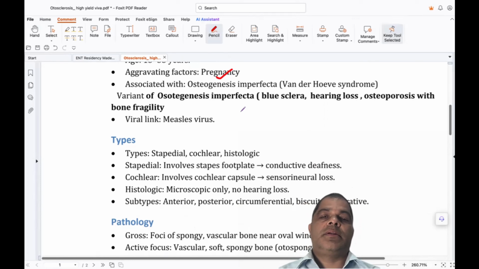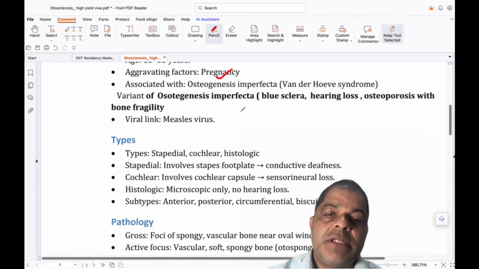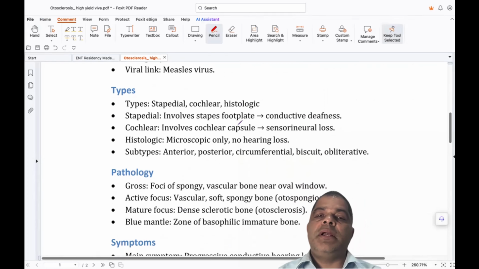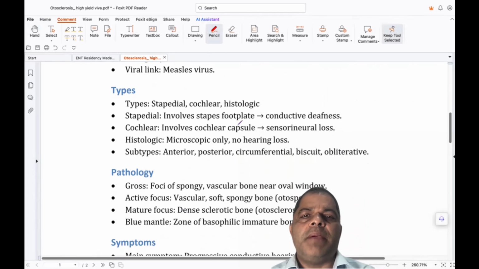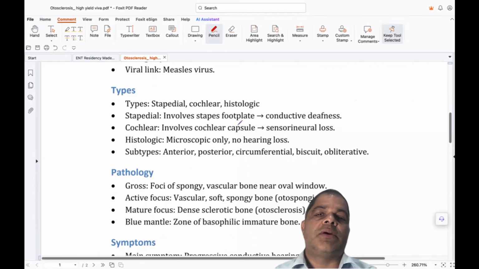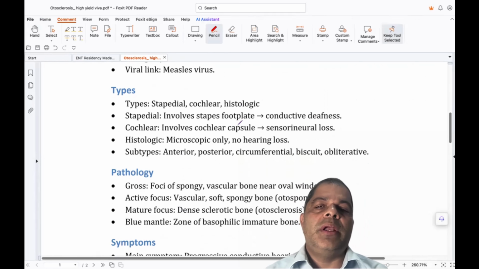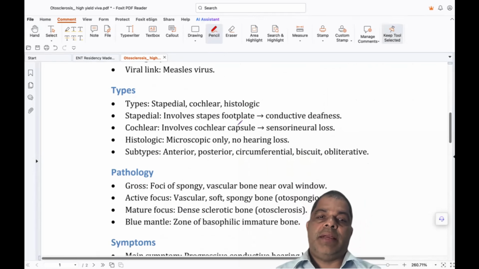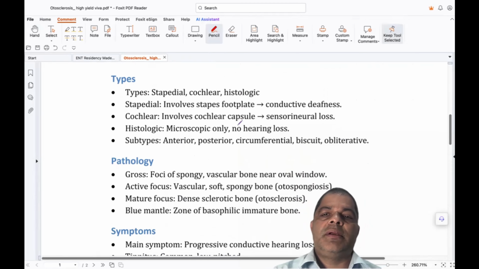Viral link: if somebody asks about the viral link, you have to answer measles virus. What are the types? There is the stapedial type, which occurs in the stapedial footplate. Sometimes it occurs in the cochlea. This is the cochlear type. Sometimes it is found when histological examination is done. That is the histological type.